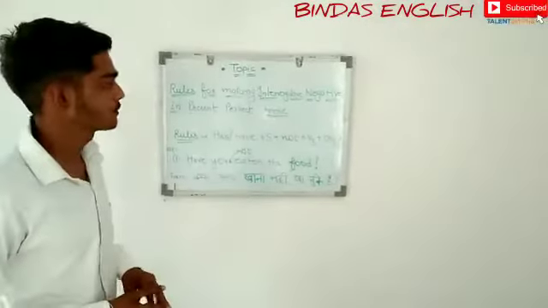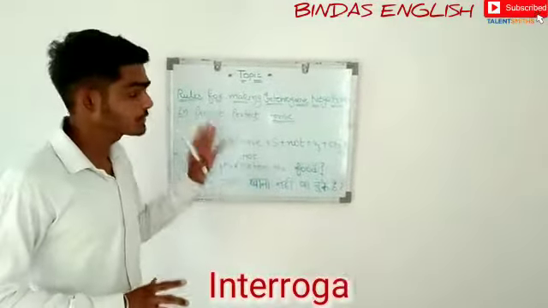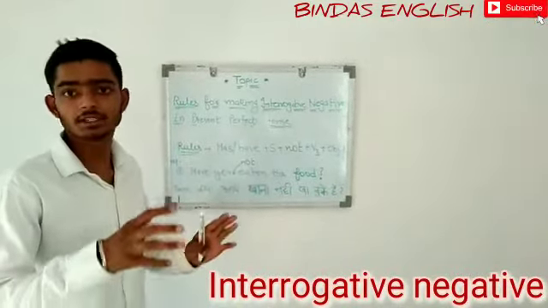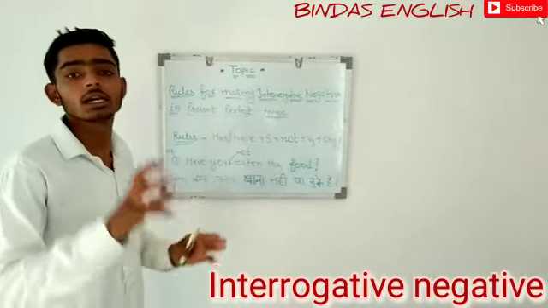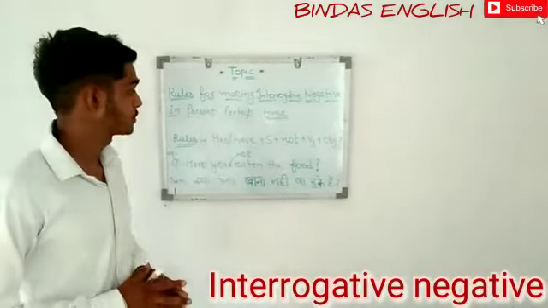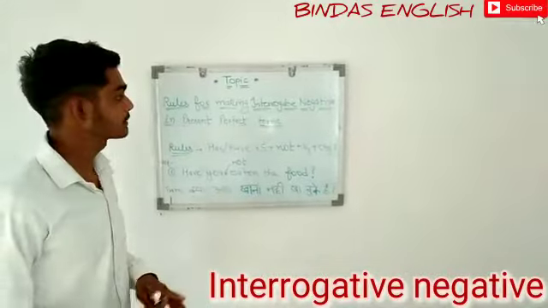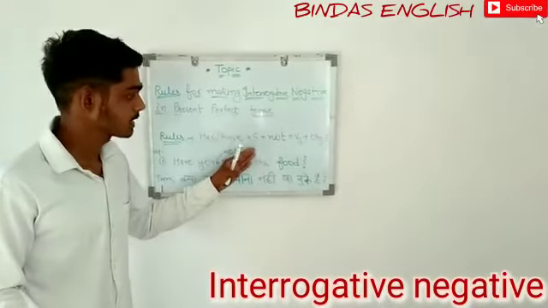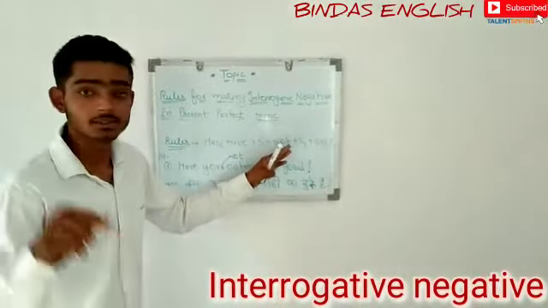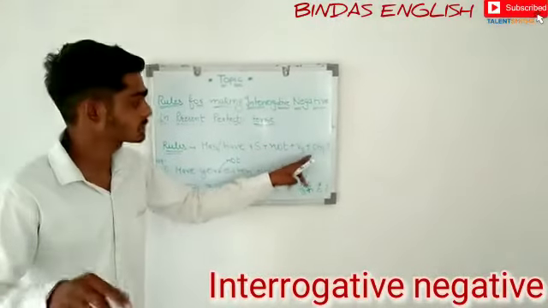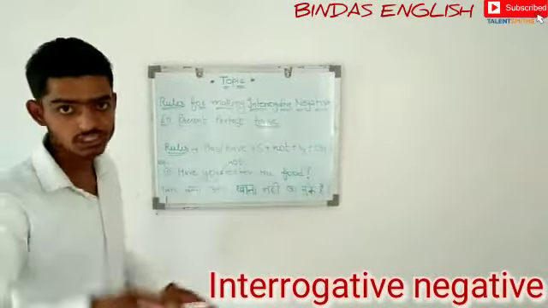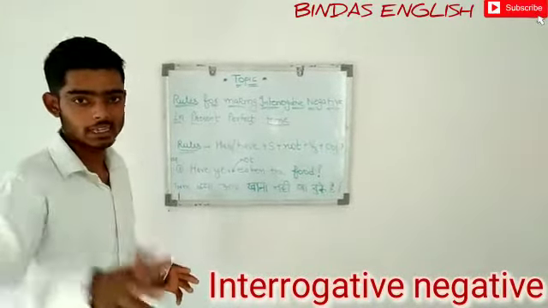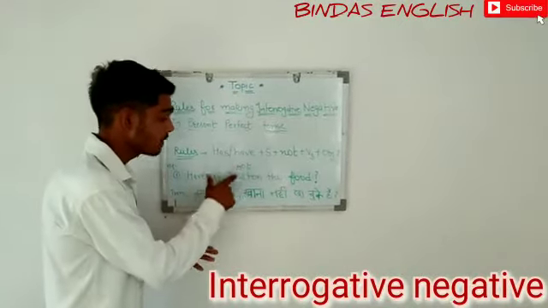So now one more kind of sentence, which is interrogative plus negative. If we want to describe a situation that is negative and interrogative, where we are asking a question and the situation is also negative, we will use the rule of present perfect tense in this manner: has, have plus subject, after that not, and then the verb's third form plus object and a question mark also, because this is interrogative negative. I have taken an example to clarify: have you not eaten the food?